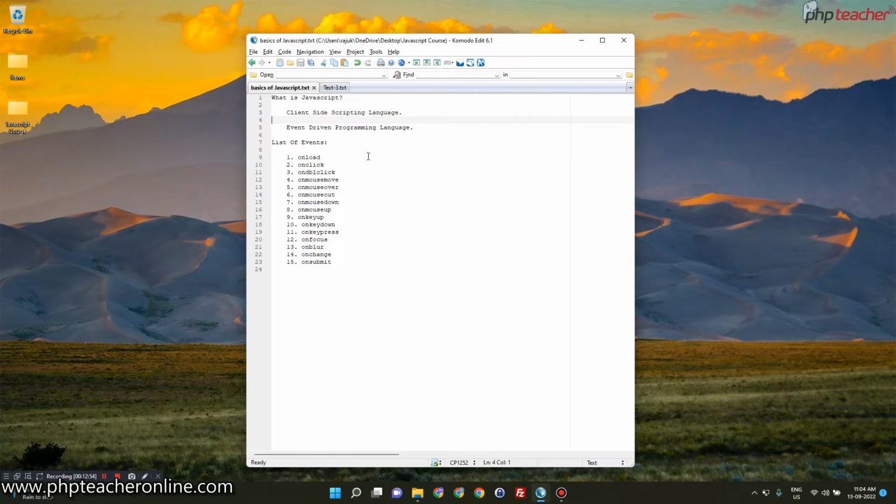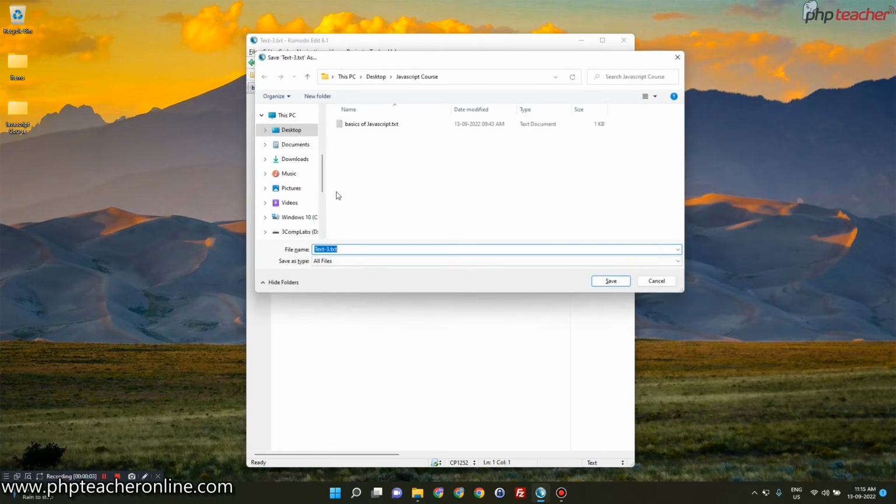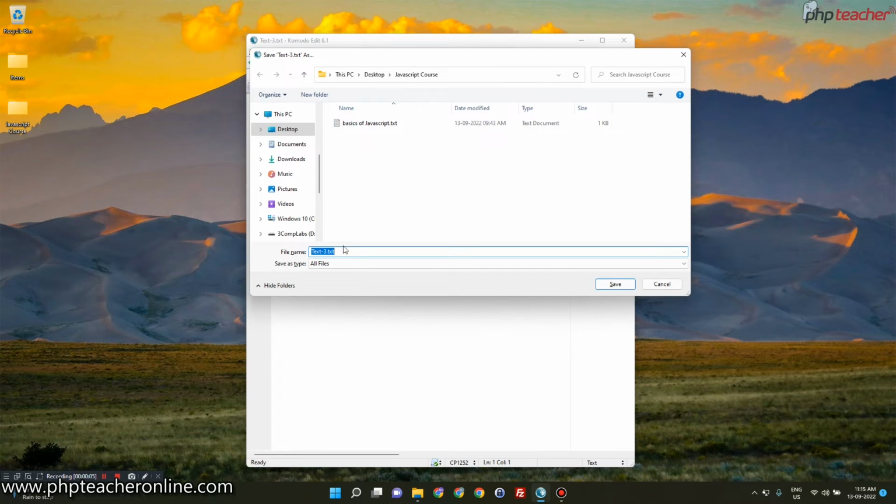Now let's dive in and create a new file, which I have already created, and I'll be writing some very basic HTML over here, and inside that HTML I'll be writing a JavaScript program. So now let's get started. I'm going to save this file first, inside that JavaScript course folder, with the name first program dot html. I'm going to save this one as HTML.